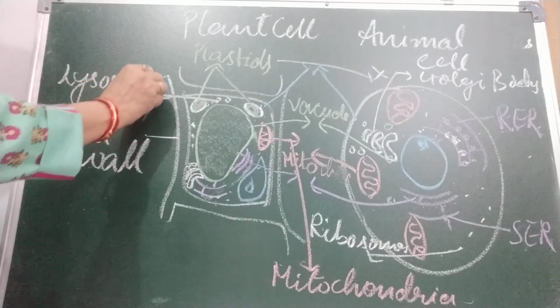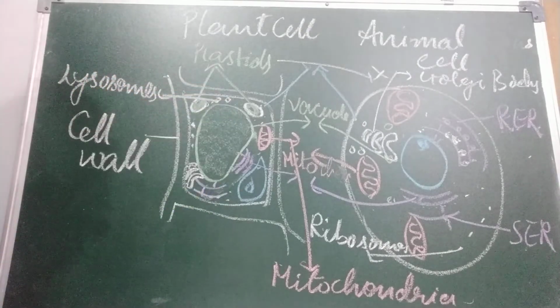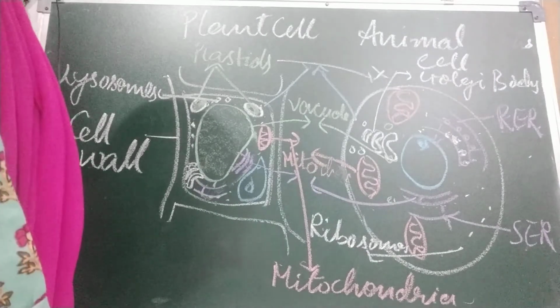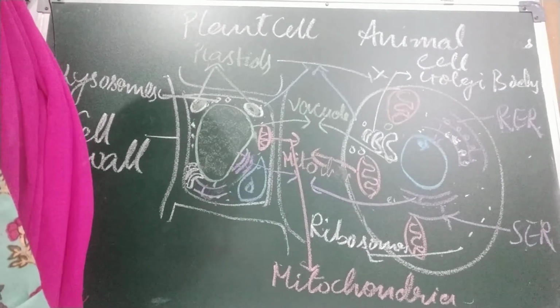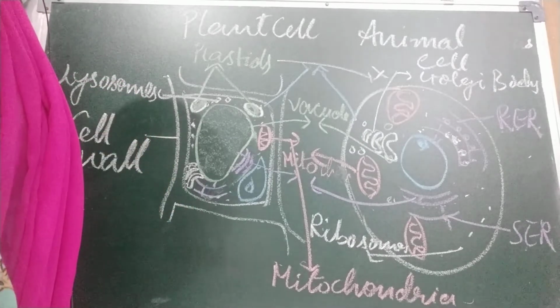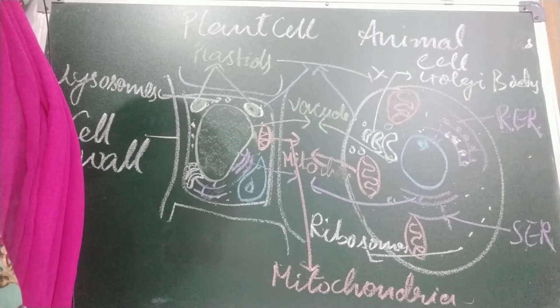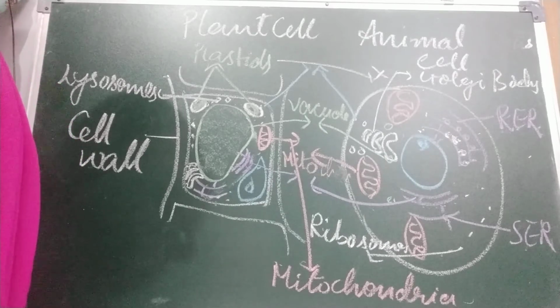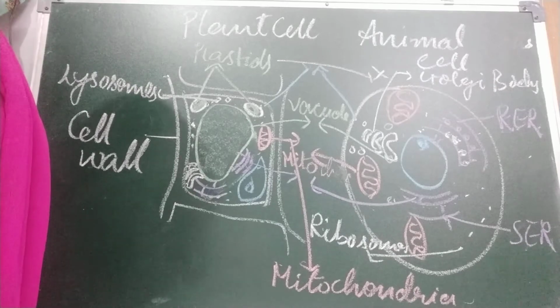They destroy cell organelles when any problem takes place in the cell. So they help to destroy old structures. That is why they are called suicidal bags. And centrosomes are there. They regulate cell division in the cell. So this is all about the structure.